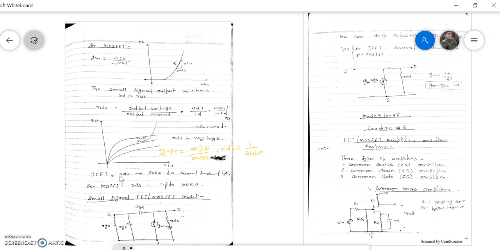For the JFET, the value of RDS is from 50 kilo ohm to several hundred kilo ohm, and for the MOSFET it is up to 100 kilo ohm. This is the approximate value of the output resistance for the JFET and the MOSFET.